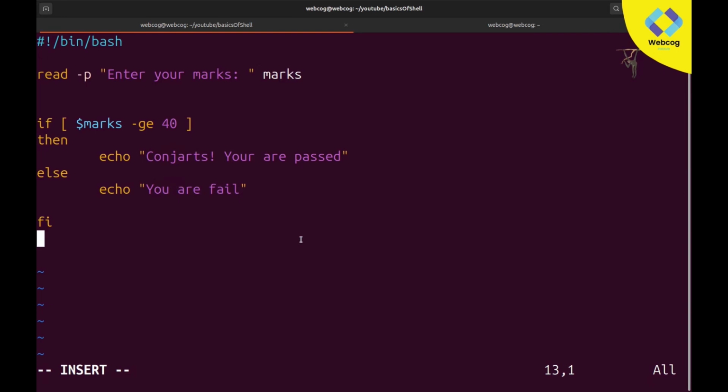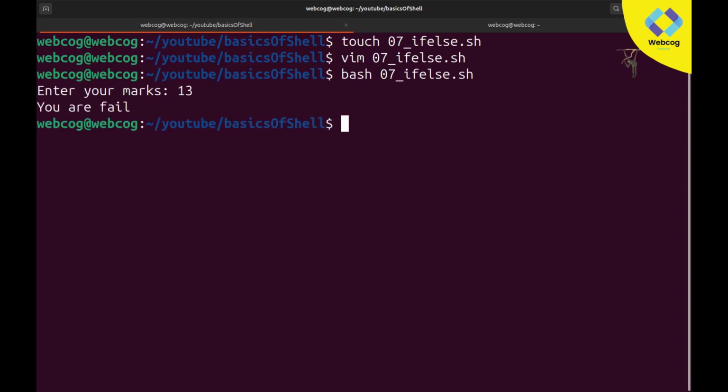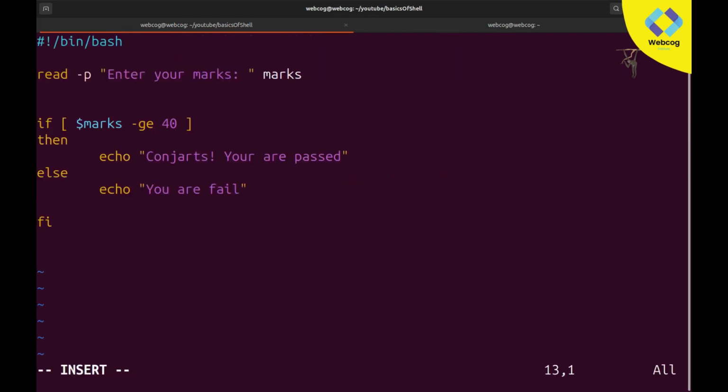So let's do some practicals here. Save. Let me run this batch 07, hit enter, and here you can see it asking for marks. I am writing 13, enter. It will simply print you are fail because my marks are not greater than or equal to 40. So the condition became false and it printed fail. And if I type 50, it will print congrats, you are passed. So this is the if else condition, simple, nothing complex. I want to make it as simple as I can. I hope you guys are clear how the if else condition works.